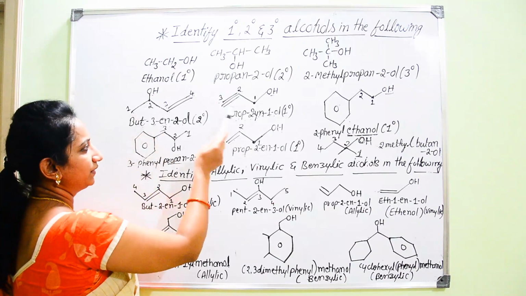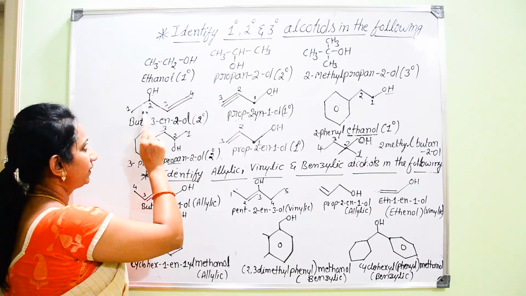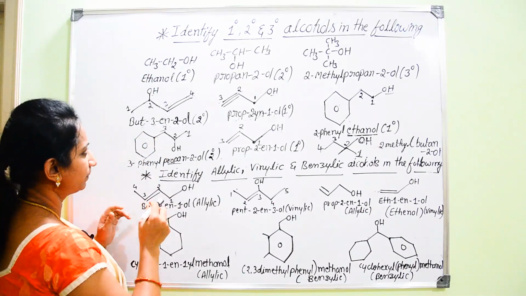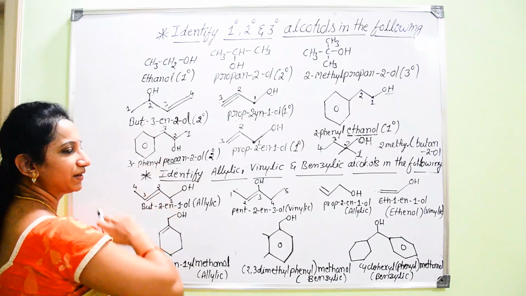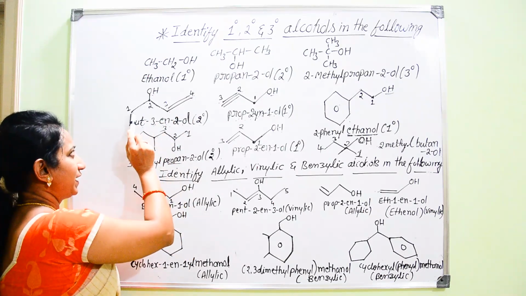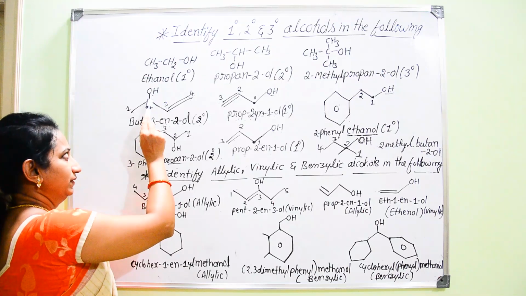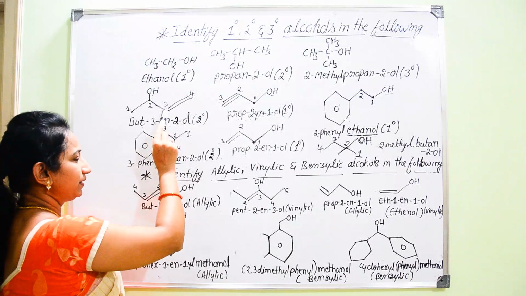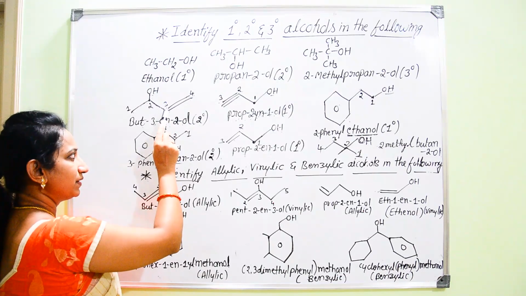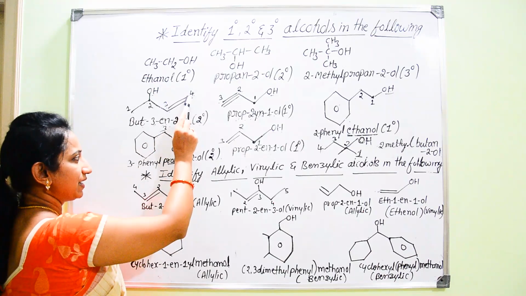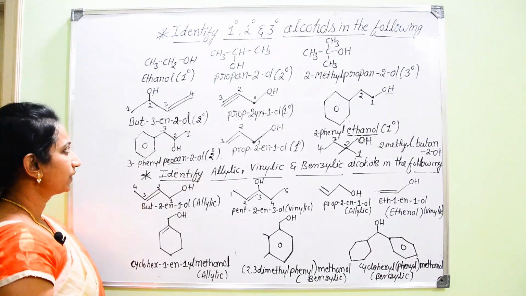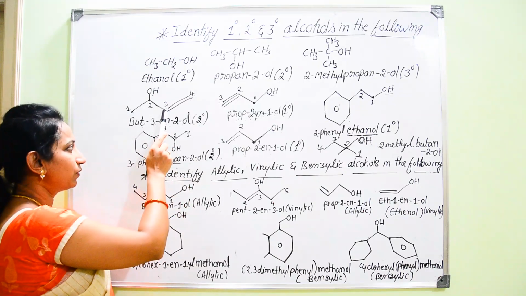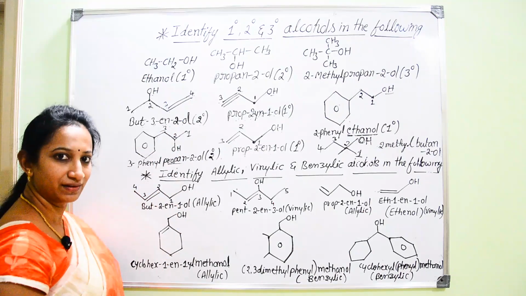Now we can go for other examples one by one. Here I have given one bond line structure. You have to know the number of hydrogens on the carbon atom at each and every corner of this bond line structure. Here if you start with CH2, 2 bonds are already existing and one more bond here, 3 bonds, hence CH. Here 2 bonds and here 1 bond, 3 bonds, it is CH, and lastly 2 bonds, it is CH2, because all the time carbon carries a valency of 4. According to that, you should know the number of hydrogens on each and every corner.